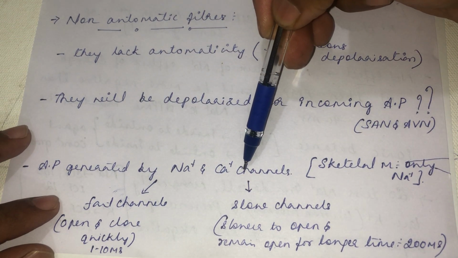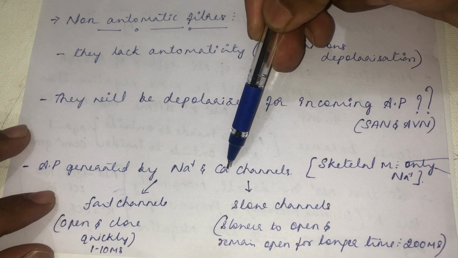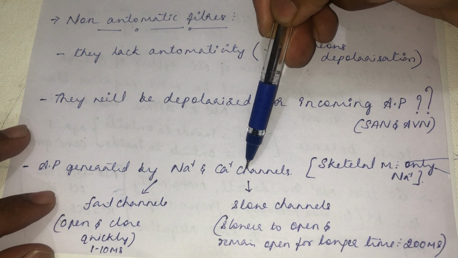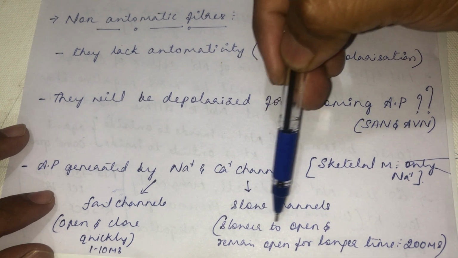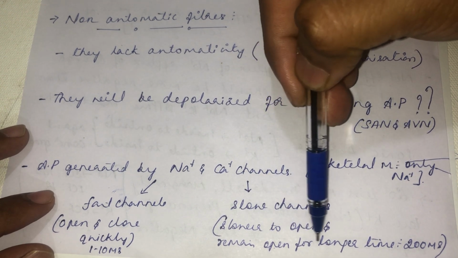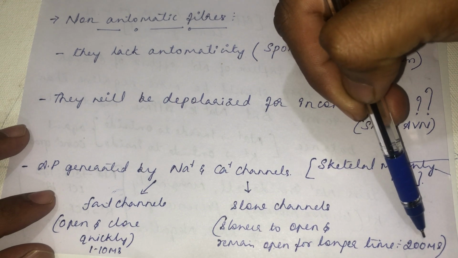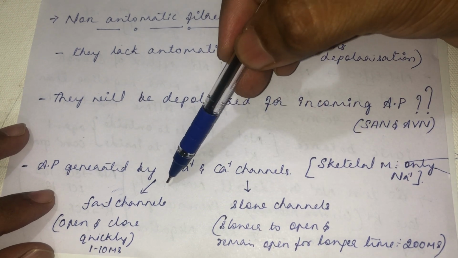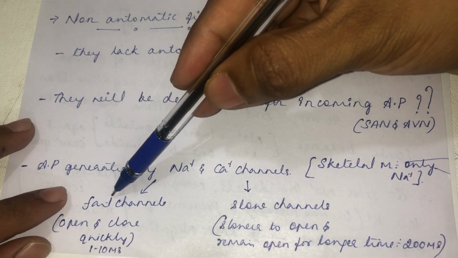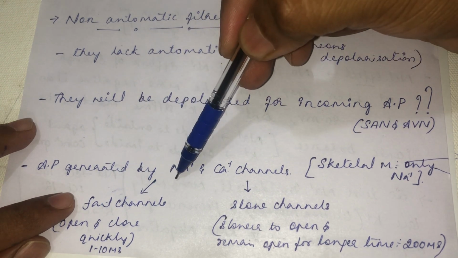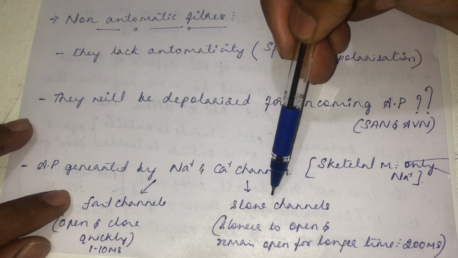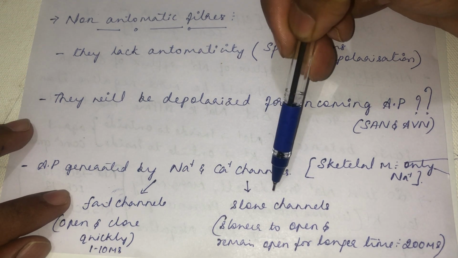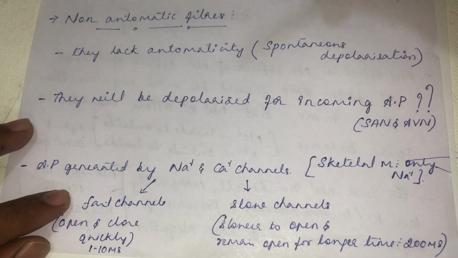And if the action potential is generated by opening and closing of the calcium channel, such opening we call slow channel opening, because they are slower to open and they remain open for a longer time, like 200 milliseconds. The action potential generated due to opening of fast channels like the sodium channel, we call fast channel action potential. Those generated due to opening of the calcium channel, we call slow channel action potential.